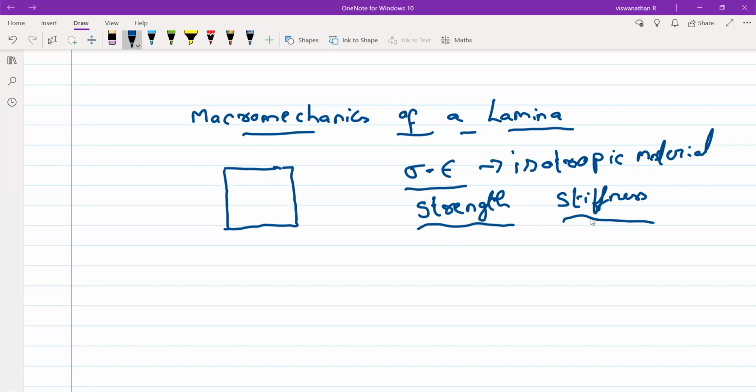Stiffness is the property to resist bending. That is bending stiffness.